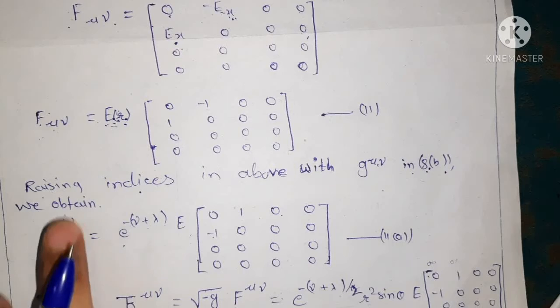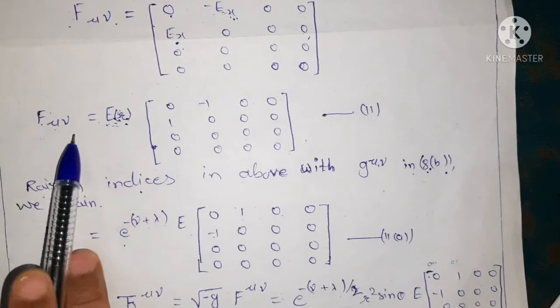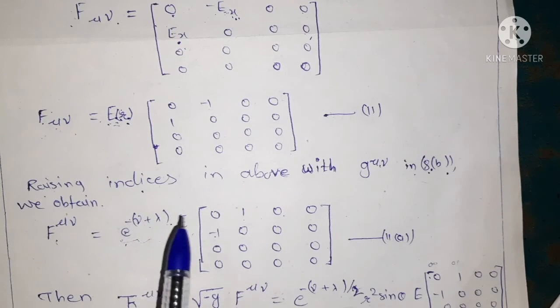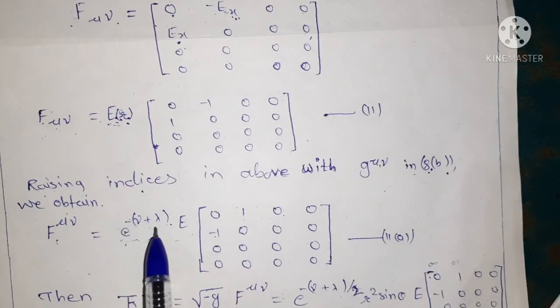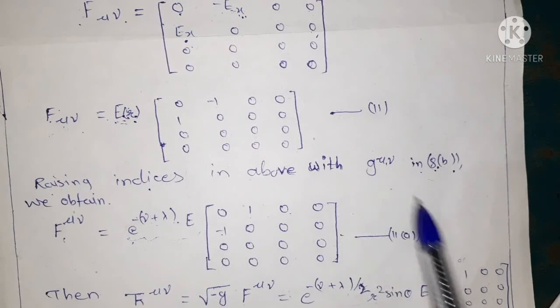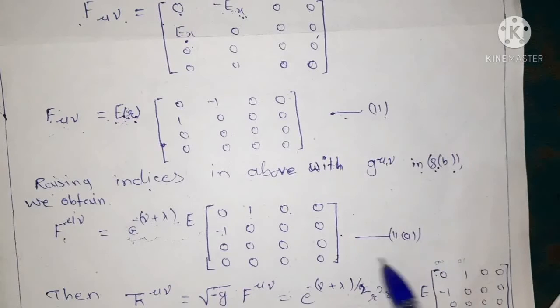That is, we are taking this F mu nu into the upper suffix, so for this we have to multiply this by e to the power minus nu plus lambda. Okay, so we give this equation 11a.